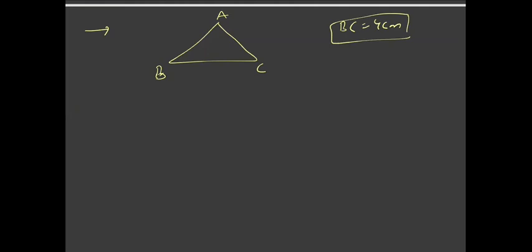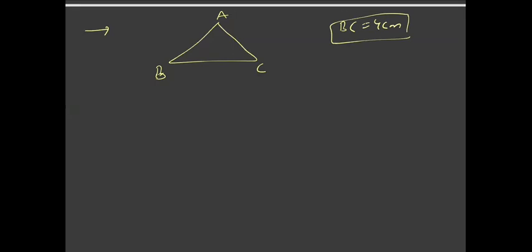Now we'll discuss the congruencies of triangles and construction of triangles. Let us say in triangle ABC, I have just given you one side, BC is equal to 4 centimeters. Using this information, how many different triangles can you draw?